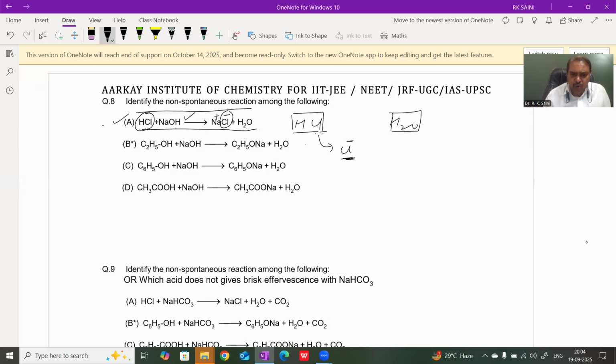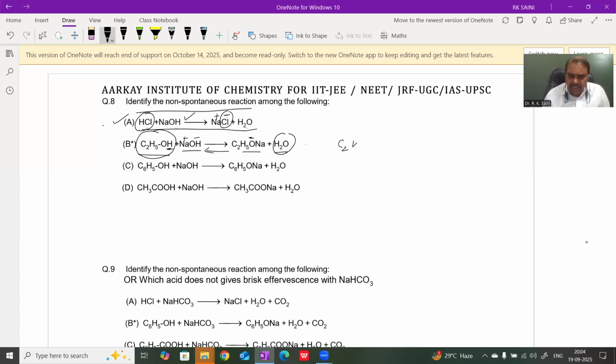Therefore, this reaction is spontaneous in the forward direction. Question, option C: alcohol with NaOH. In the forward reaction, alcohol gives an H plus ion, therefore it makes an alkoxide ion. And in the backward reaction, water loses an H plus ion and exists as OH ion.